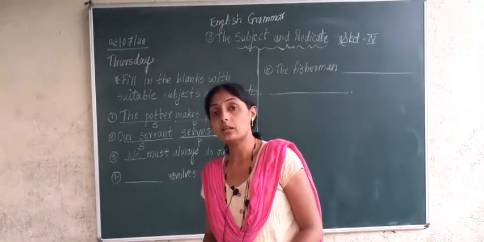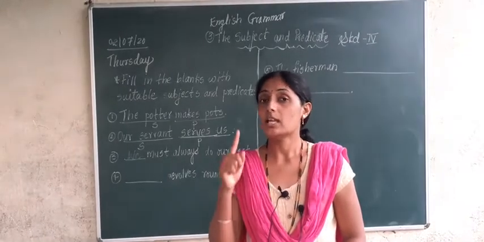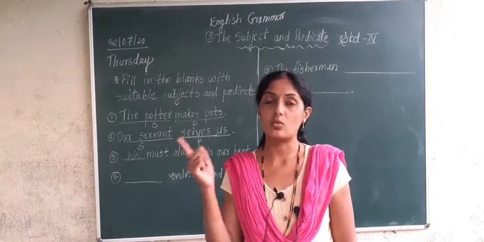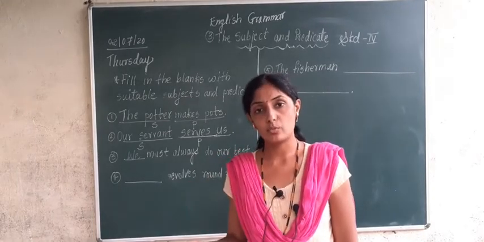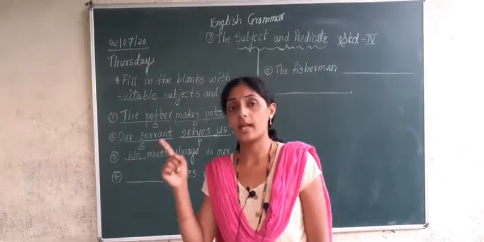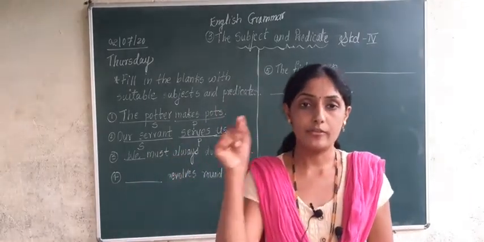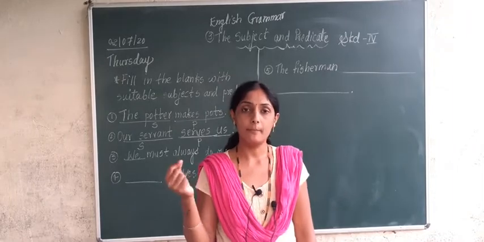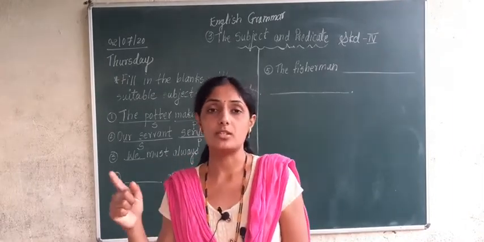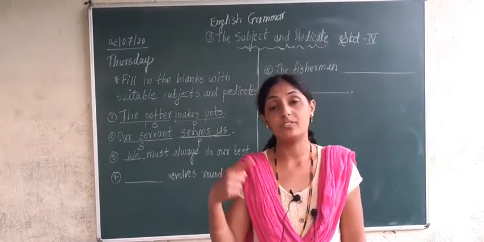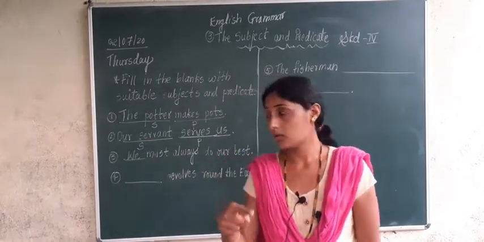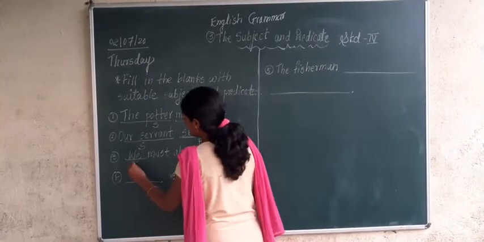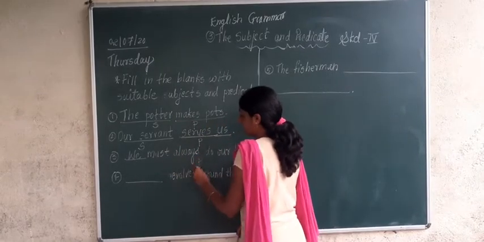We is what? We is the pronoun, and I have told you before only, subject can be noun or pronoun. And I told you which are nouns. Nouns are called naming words. Pronouns are what? The words which are used instead of nouns, they are called pronouns. Now which are pronouns? I, we, you, he, she, it, they, me, us, you, him, her, it, them, myself, ourself, yourself, herself, himself, itself, themselves. These all are what? These all are pronouns. So we must always do our best. We is what? We is subject of the sentence, and remaining sentence is predicate.